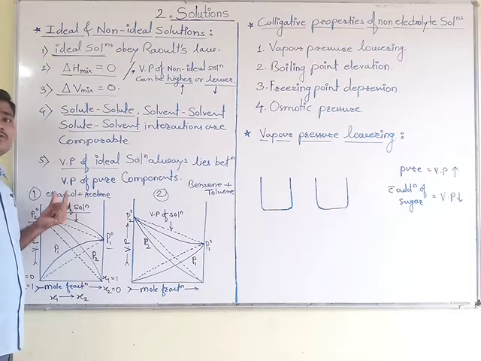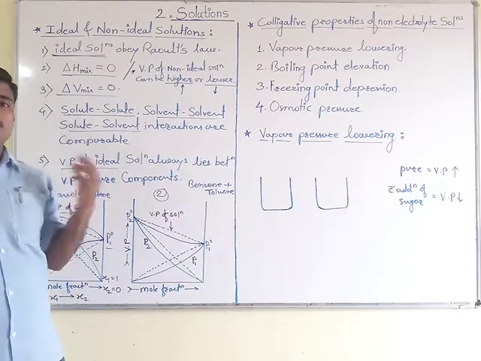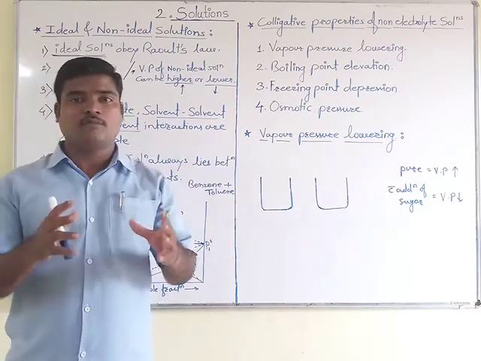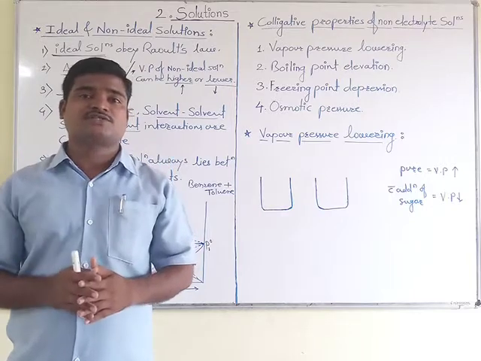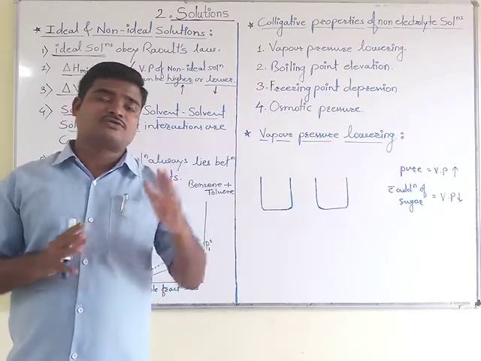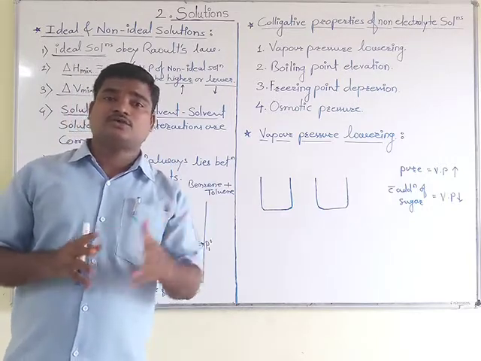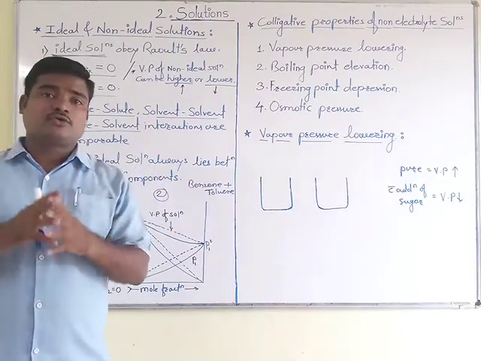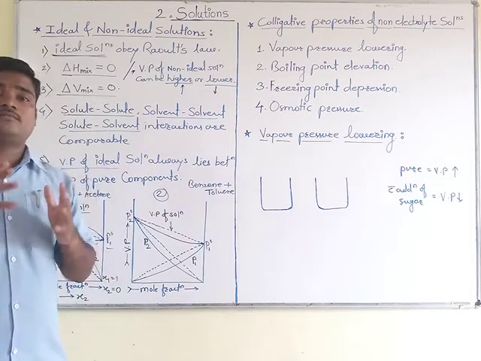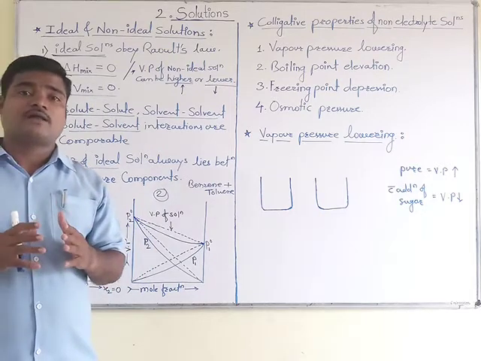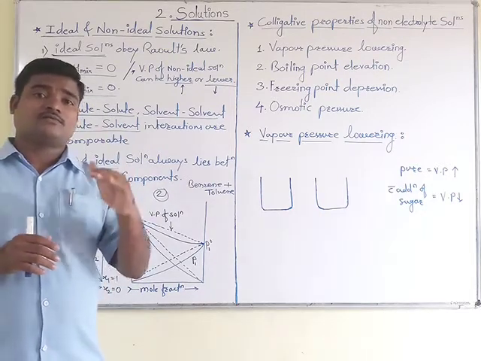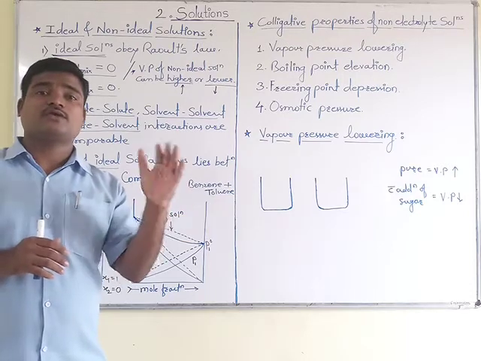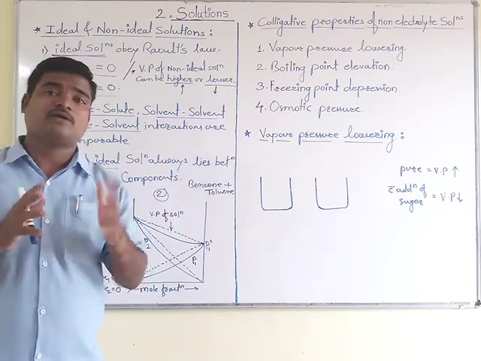Instead of ethanol we can also take carbon disulfide, that is CS2 plus acetone combination. These two solutions are non-ideal solutions and they show positive deviation, and their solute-solvent interactions are weaker than that of the solute-solute and solvent-solvent molecular interactions.